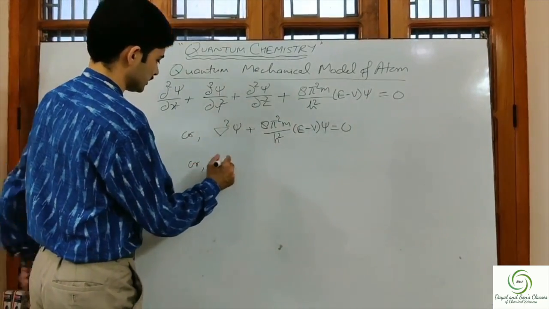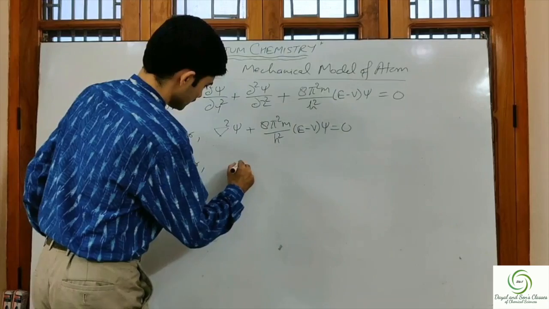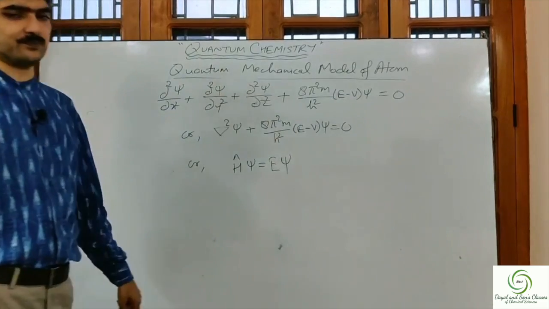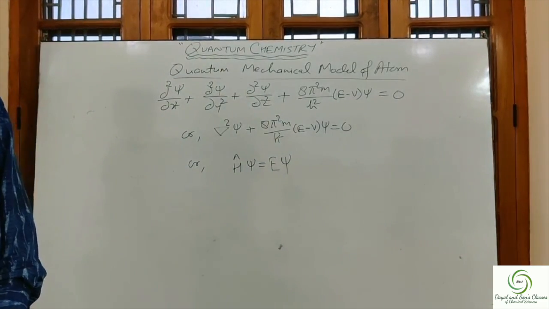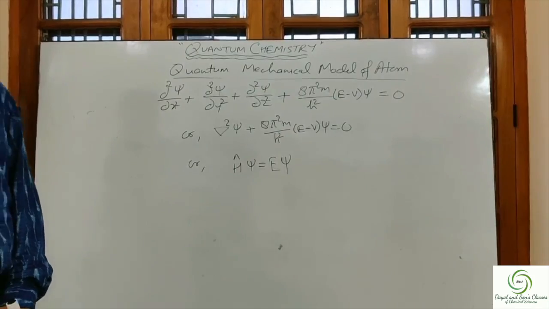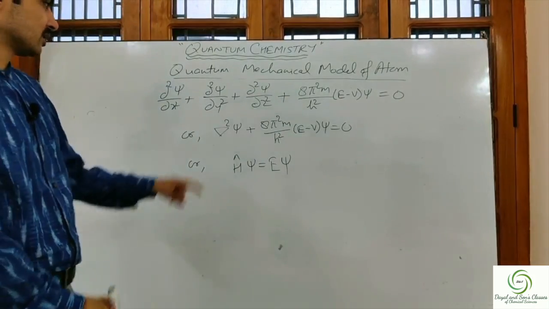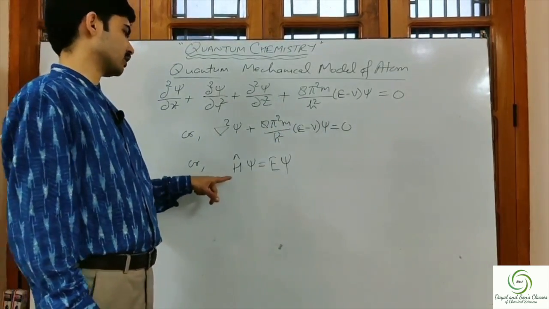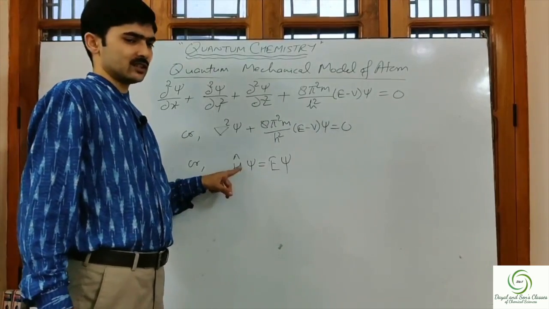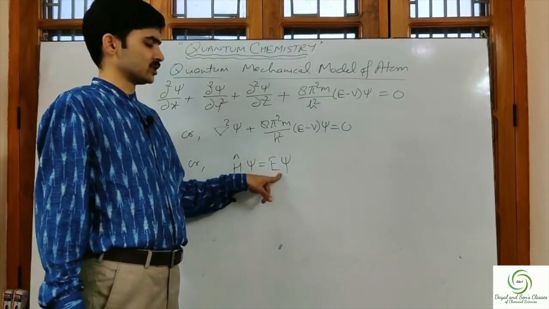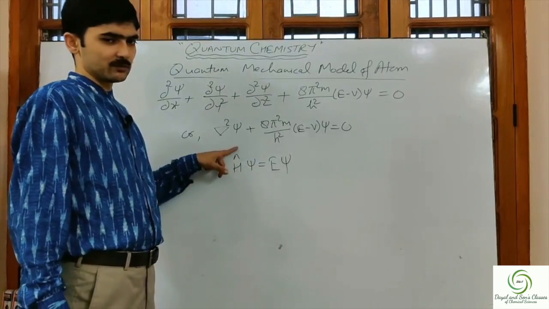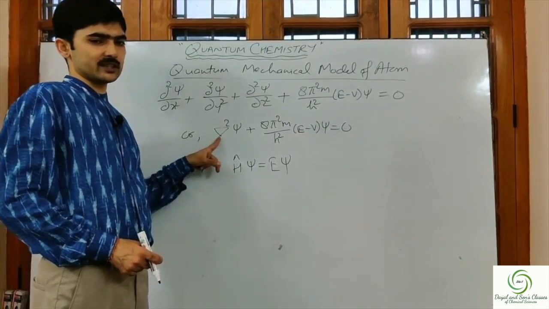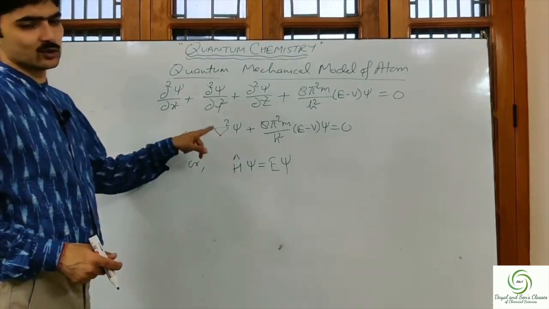Or H psi equal to E psi. There are three forms of this equation. One form is del square psi plus 8 pi square m upon h square into E minus V psi equal to 0. The second form is H operator, H into psi is equal to E psi. This H is called the H operator, and this is also an operator. Del square is also an operator. This del square is known as the Laplacian operator.